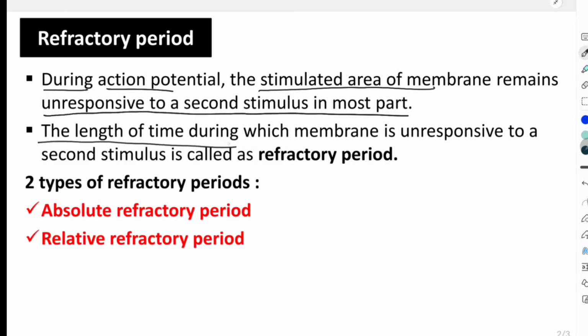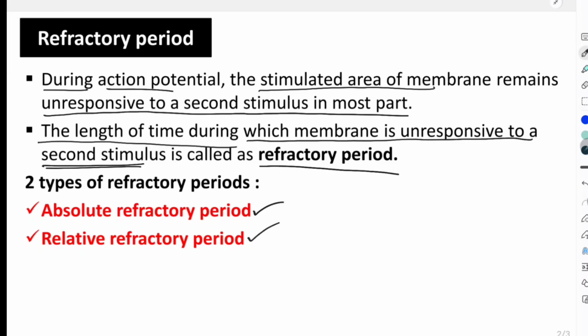So the length of time during which the membrane is unresponsive to the second stimulus, that is, for how long it is not responding during that action potential, is what is called the refractory period. And there are two types of refractory period. One is called the absolute refractory period, another is called the relative refractory period.